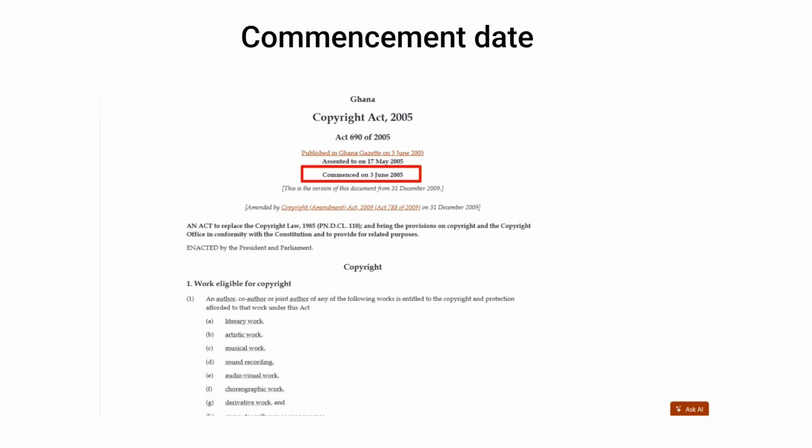Some major reform Acts come into force in stages, meaning different sections commence on different dates. GhaLII indicates this clearly in the introductory section of the Act, and may link to the relevant Gazette notices specifying when each part takes effect.